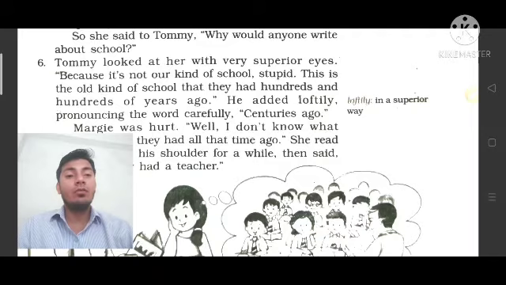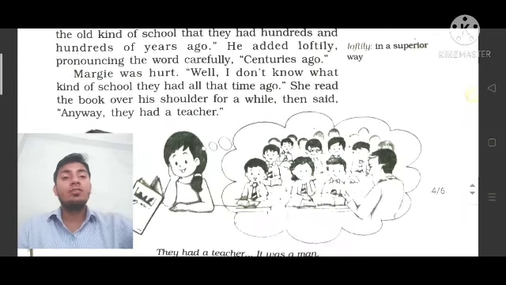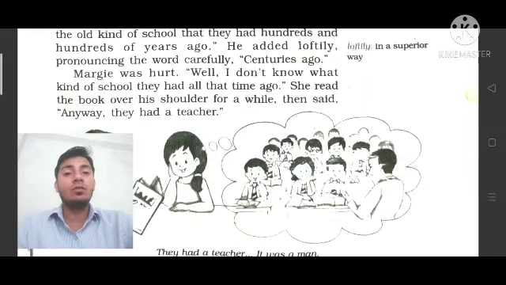He added loftily, pronouncing the word carefully in a superior way, यानी काफ़ी बढ़ा चढ़ा कर अच्छे तरीके से. Loftily means he added loftily, pronouncing the word carefully. It means he was pronouncing the word loftily, very carefully. Centuries ago, it means he was saying first that hundreds and hundreds of years ago, and after that he says centuries ago, यानी सैकड़ों साल पहले.